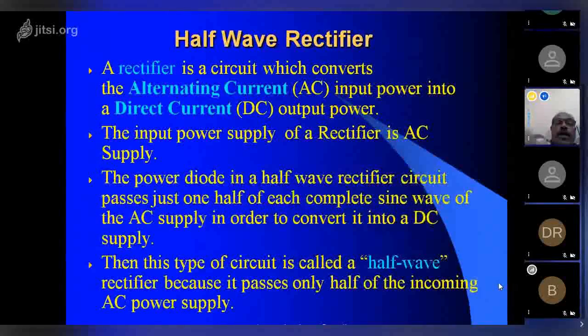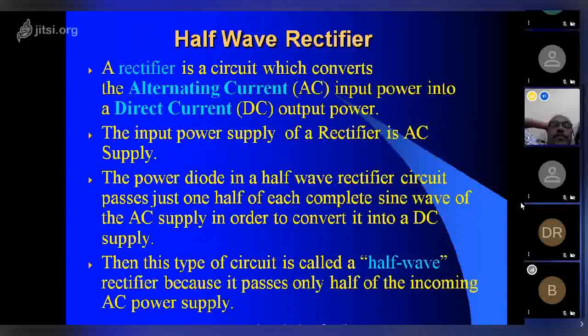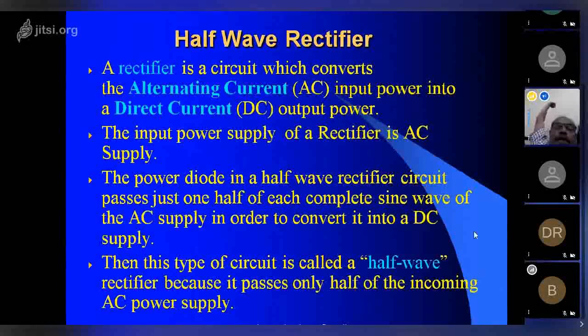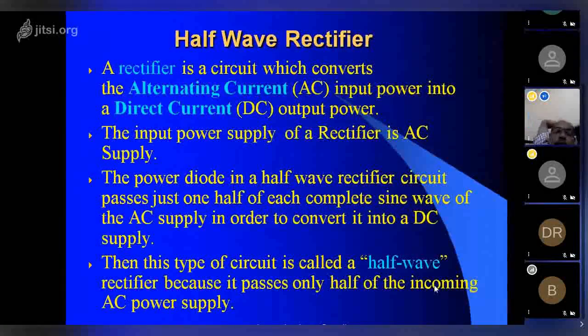Okay, half wave rectifier. A rectifier is a circuit which converts alternating current power into direct current output power. The input power supply of a rectifier is AC supply. The power diode in the half wave rectifier circuit passes just one half of each AC cycle in order to convert it into DC supply. This type of circuit is called a half wave rectifier because it passes only half of the incoming AC power supply.